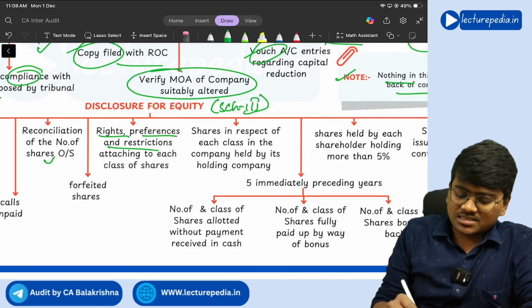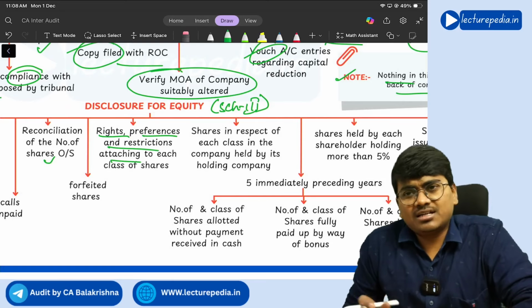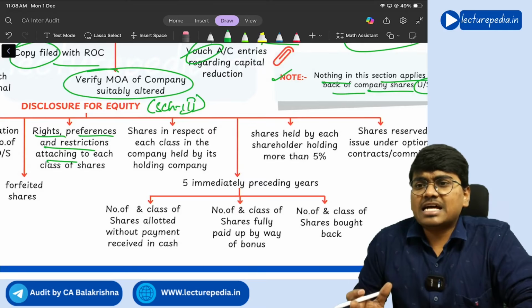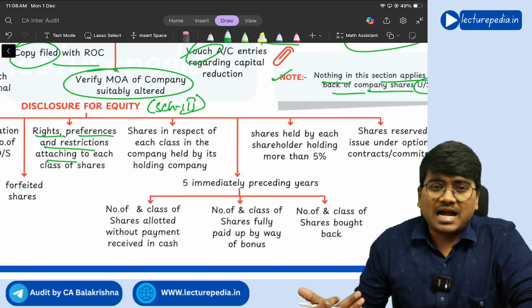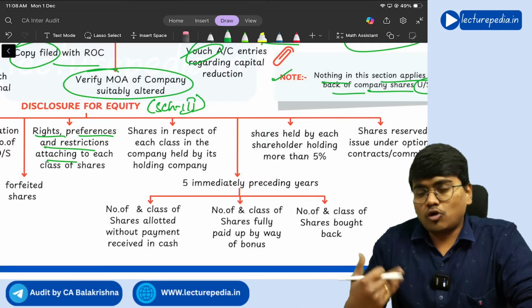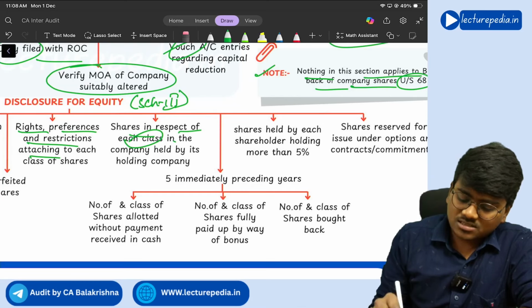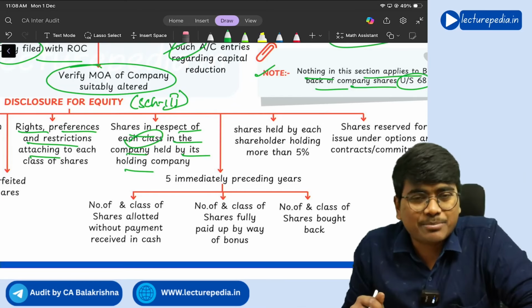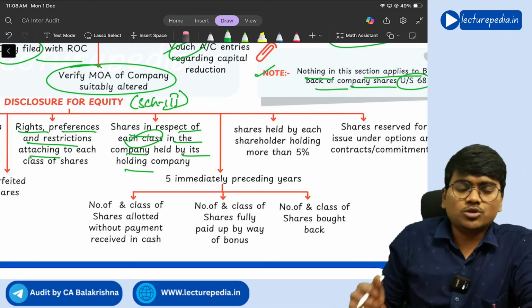Next, rights, preferences and restrictions attached to each class of share. I told you there will be different classes of shares, and for each class there will be different types of rights attached to it. So you need to describe what rights are there for each class of shares. Next, shares in respect of each class in the company held by its holding company. So if any shares in your company are held by the holding company, you need to disclose that separately.